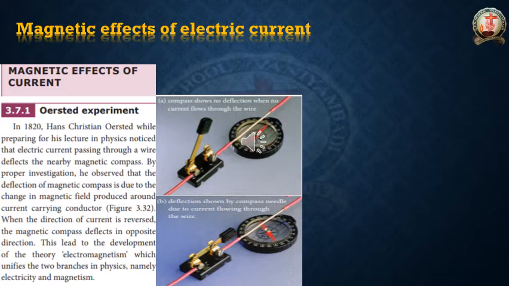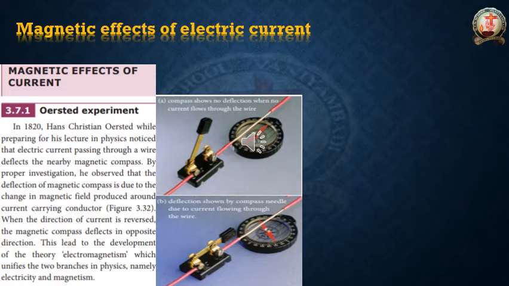He observed that the deflection of the magnetic compass is due to the change in magnetic field produced around the current carrying conductor. When the direction of current is reversed, the magnetic compass deflects in the opposite direction. Actually, he has not mentioned the direction of the current in this figure.